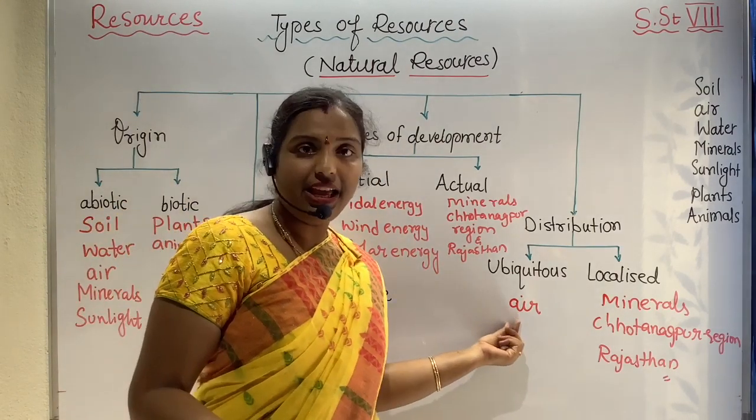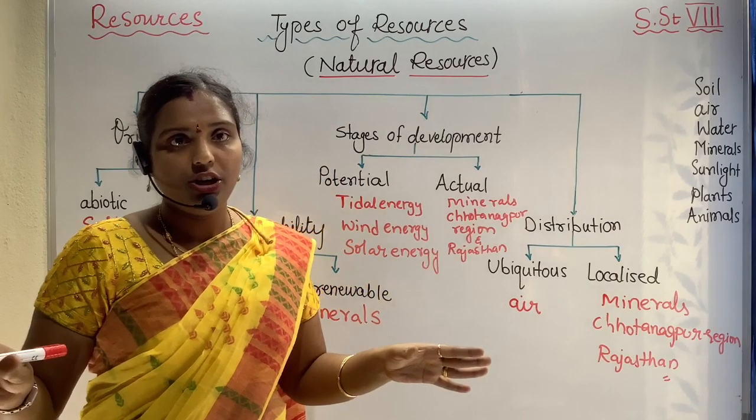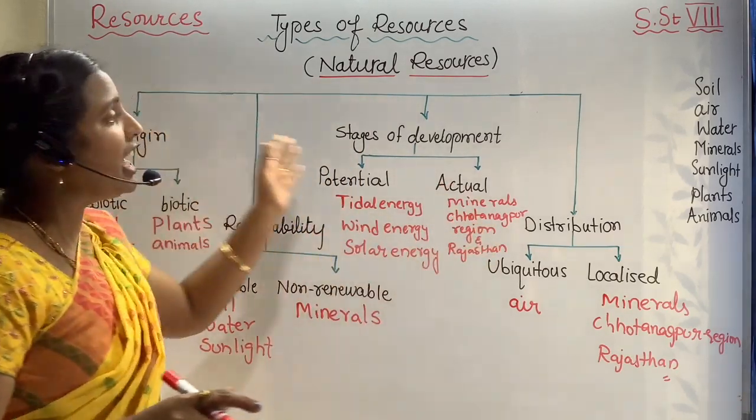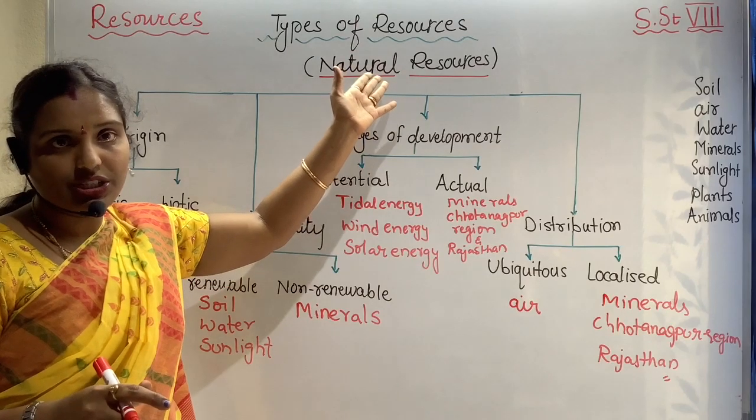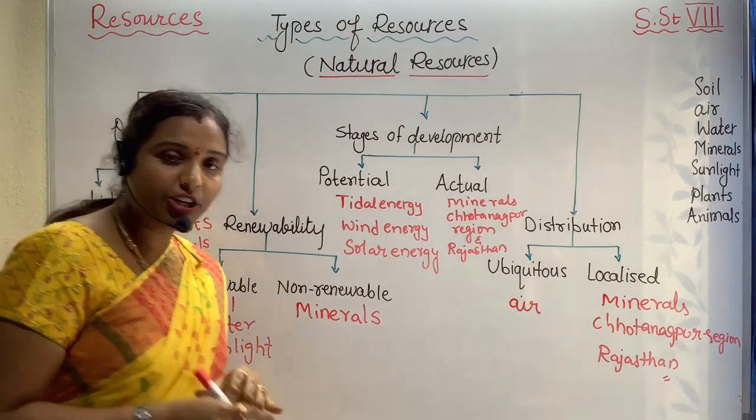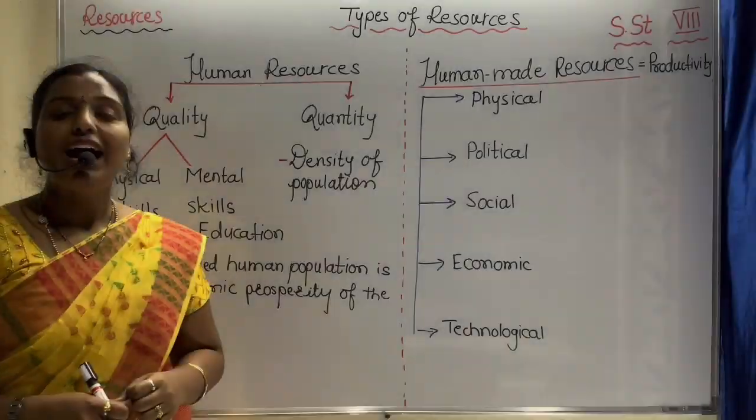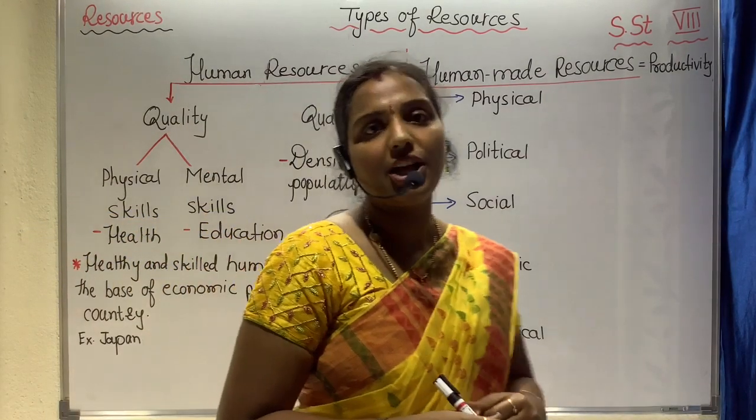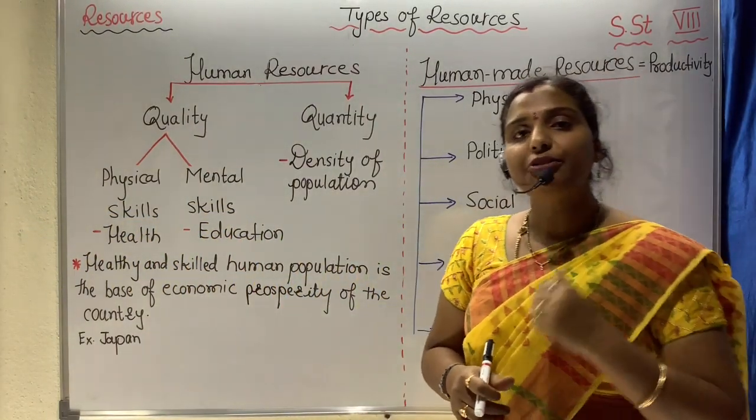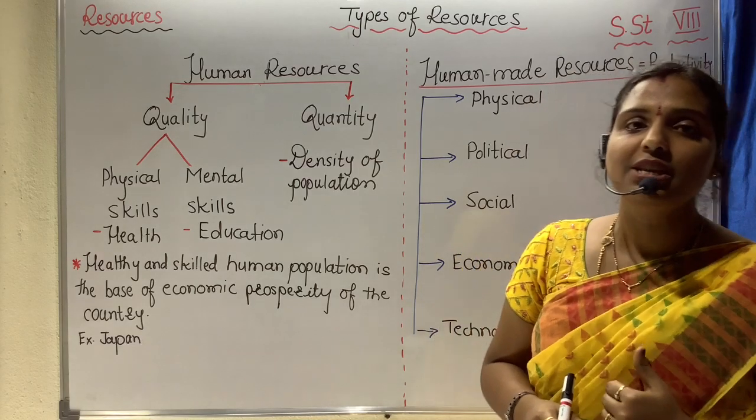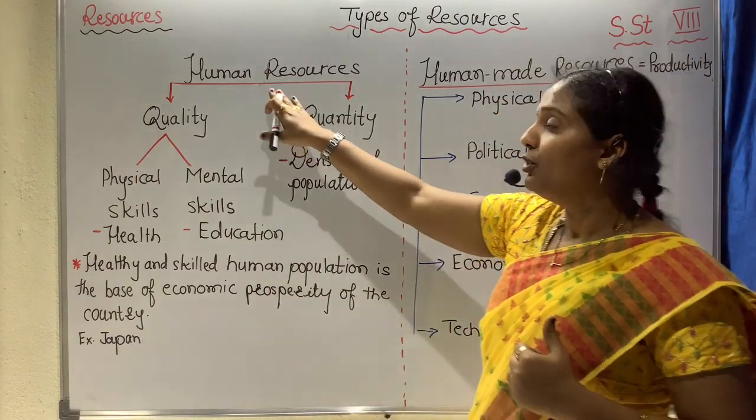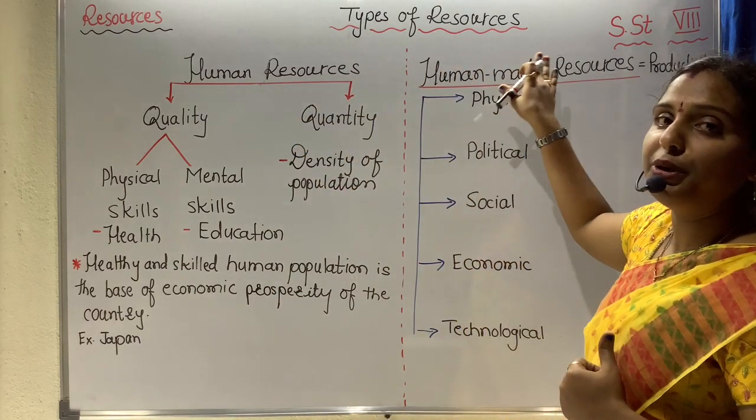So that is air, that we find everywhere. So these are the classifications of natural resources. I hope you all have understood. Now as we have spoken already about the natural resources, let me read a few more resources which are there, like human resource and human made resource.